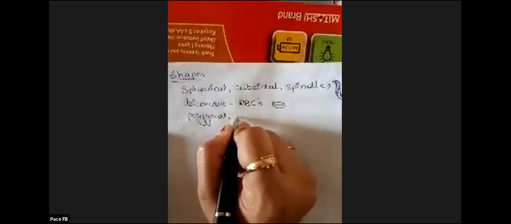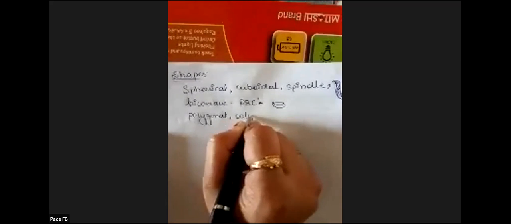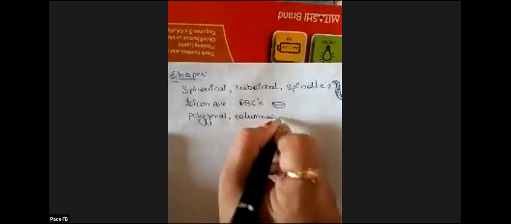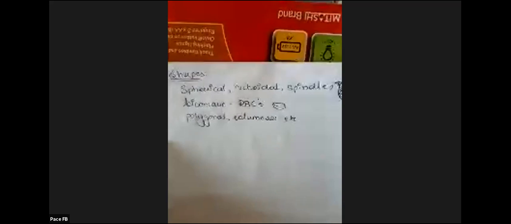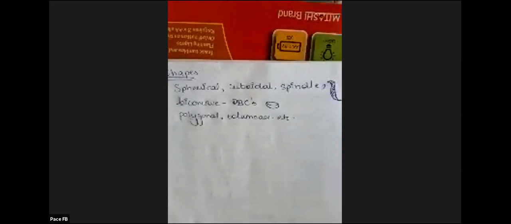So we have multiple shapes: polygonal cells, cuboidal cells, columnar shaped cells. So multiple shapes are there. Now all organisms will not have all the shapes. Some may have some, some may have all, depending on the type of organism. Okay. Next is about sizes.